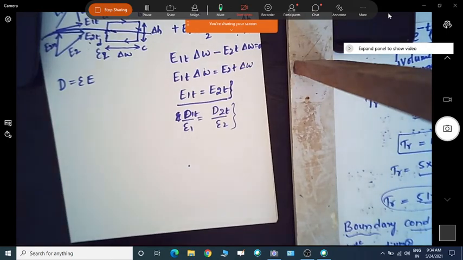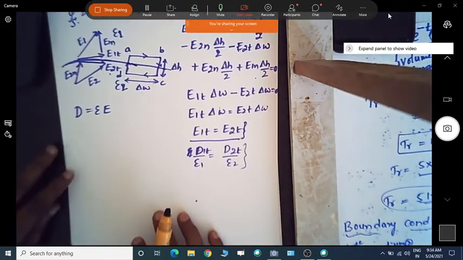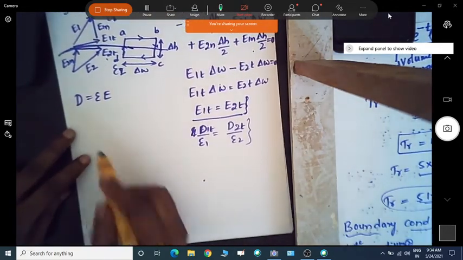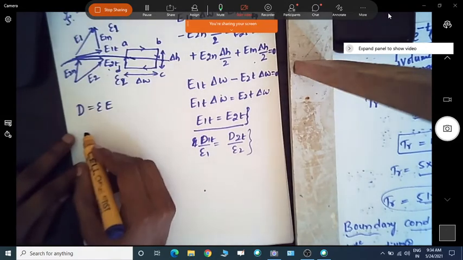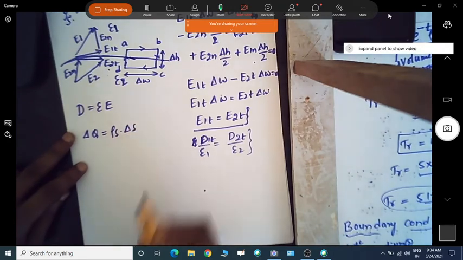For the normal component we have to use this equation. If I take the differential charge, delta Q is equal to rho s into delta s.